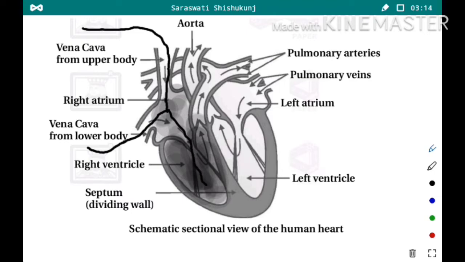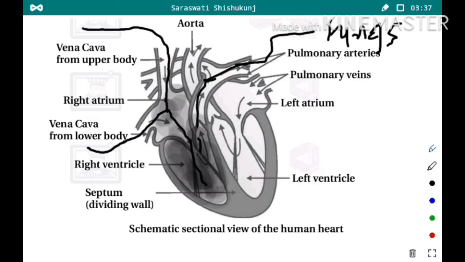Now from this right ventricle, when the ventricle contracts, it will pass through the pulmonary arteries to the lungs, and here in the lungs that blood will get purified.